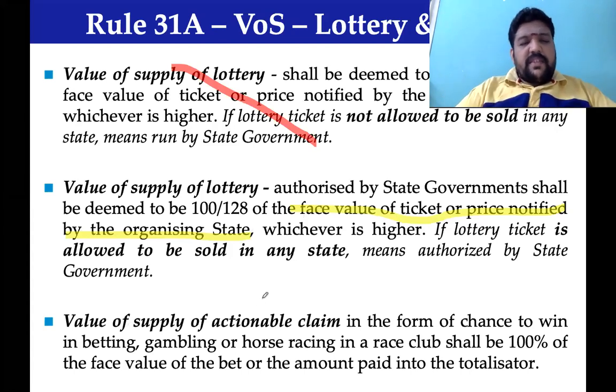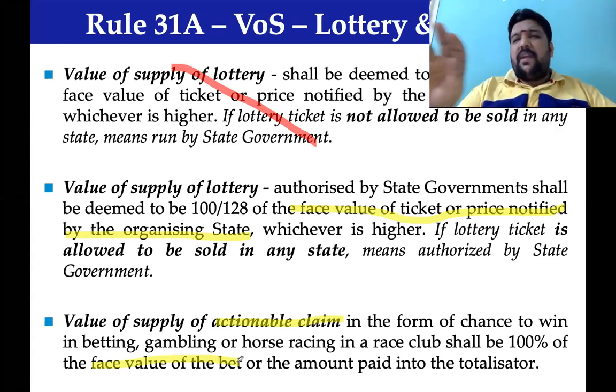Similarly, in case of actionable claim, any kind of actionable claim where there is a chance of winning, it could be gambling, betting, horse racing, or whatever it be, the face value of the bet would be treated as the value of supply.